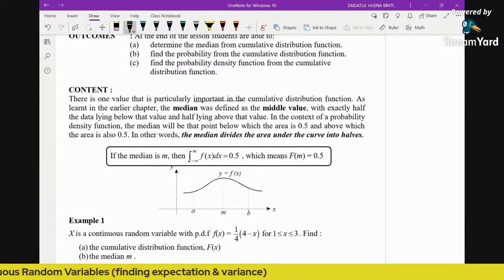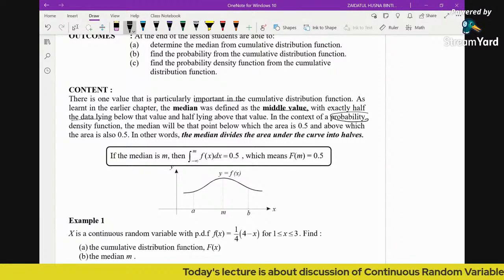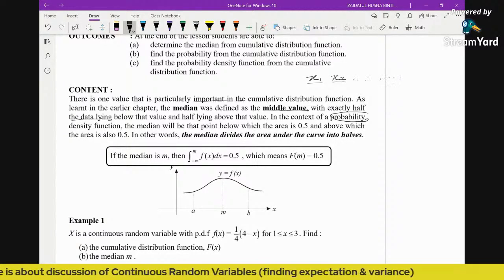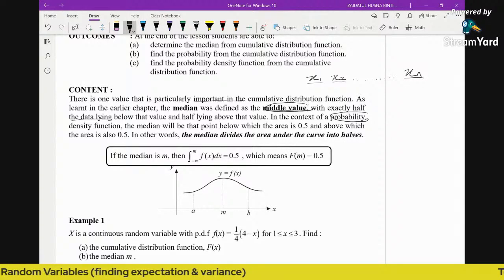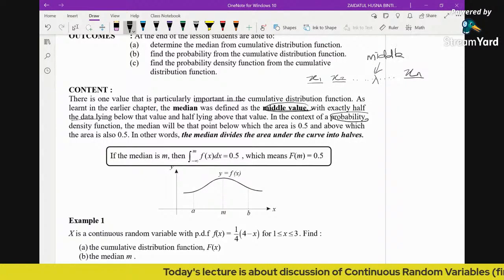In topic 6, if you arrange the data in ascending order, you have the first observation, second observation, and so on until your nth observation. So basically, to locate your median you find the middle value, the middle data. That is the definition of median in topic 6.